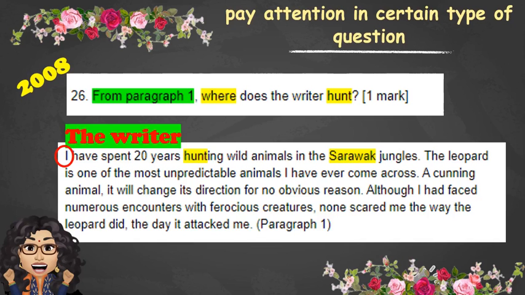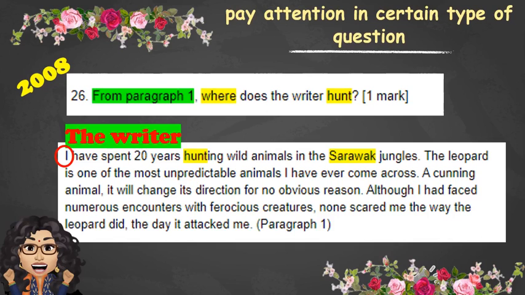Let's look at this example. This question is actually taken from the 2008 SPM paper. The question here is: from paragraph 1, where does the writer hunt? They use the writer as the subject in the question. But if you see paragraph 1, they don't use writer, they use "I have spent 20 years hunting wild animals in the Sarawak jungles." The rest are just explanations.